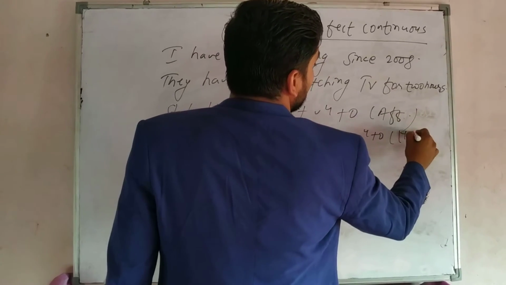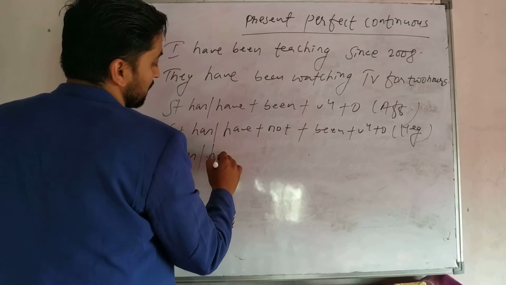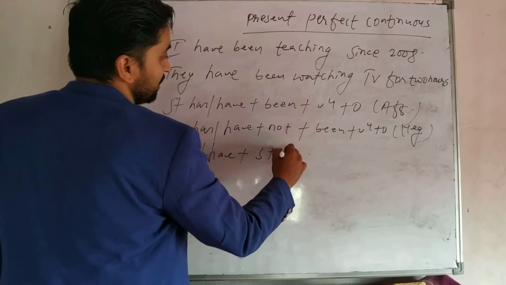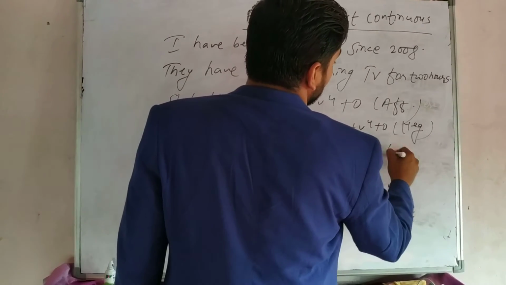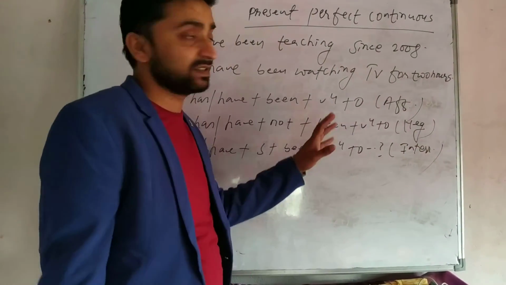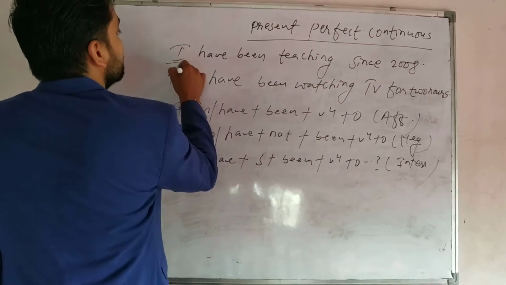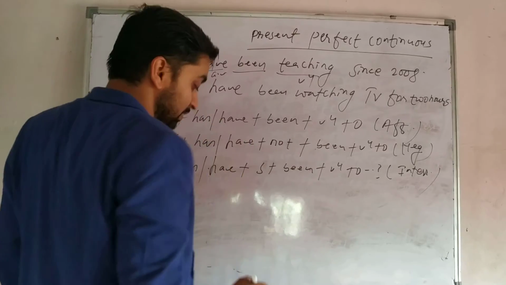This is the negative one. And interrogative is what? Has, have plus subject plus been plus verb-ing plus object and question mark. This is the interrogative. So this structure very easily you can form.